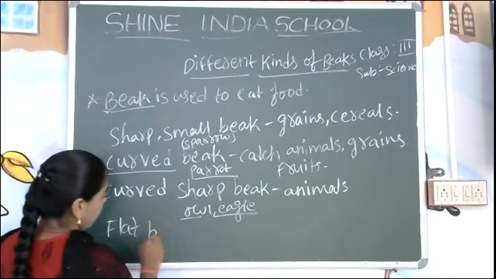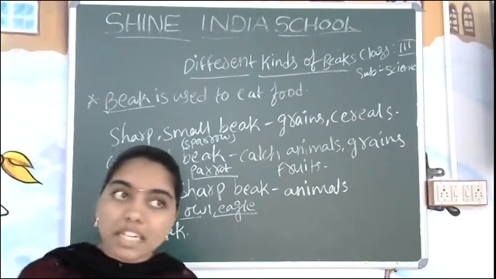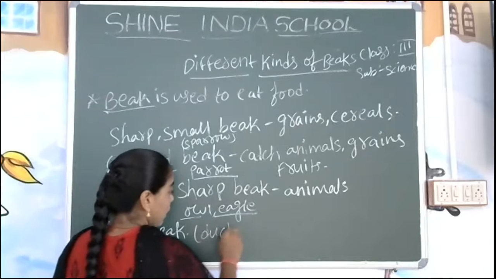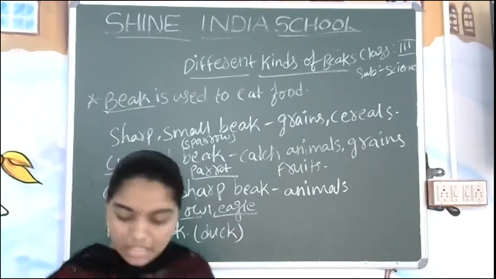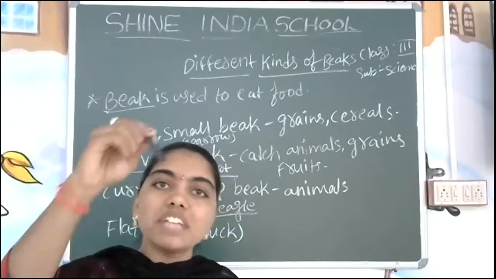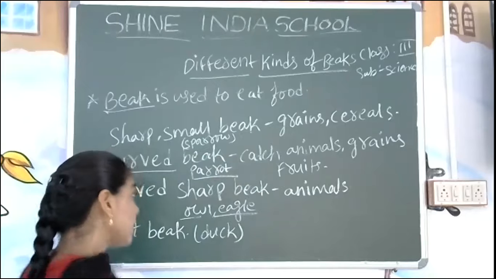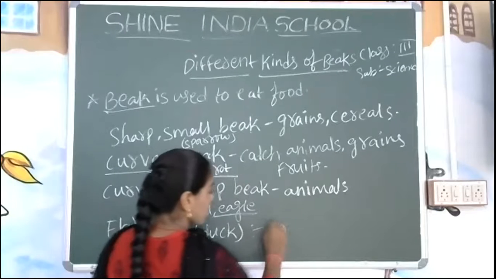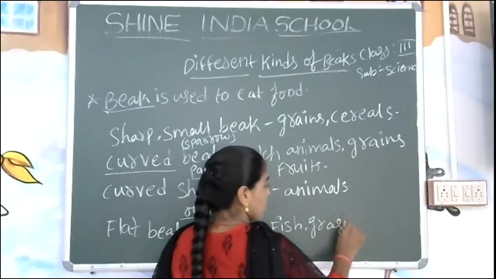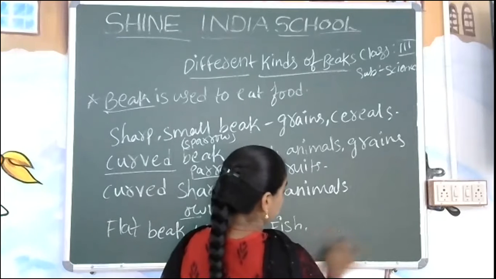Which bird has a flat beak? Yes, the duck has a flat beak. You can see it will be very long like this. The shape of the duck beak will be like this. Now, what will they eat? A duck will eat fish and insects, grass, or insects if it is in the water.